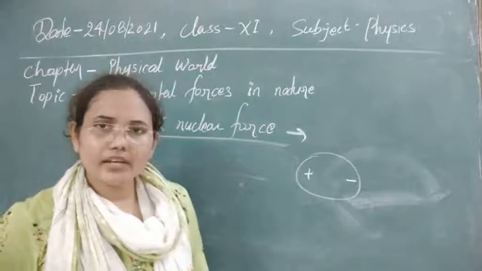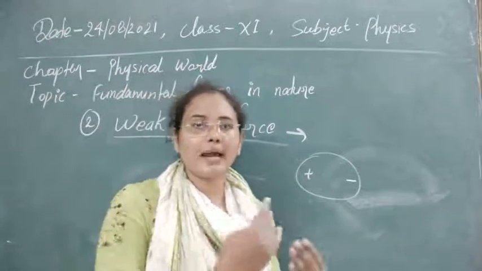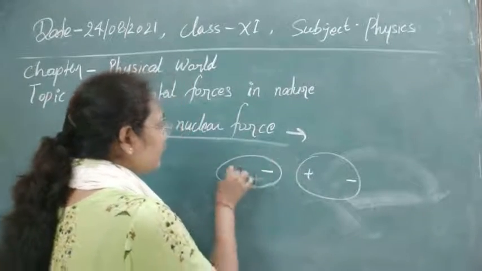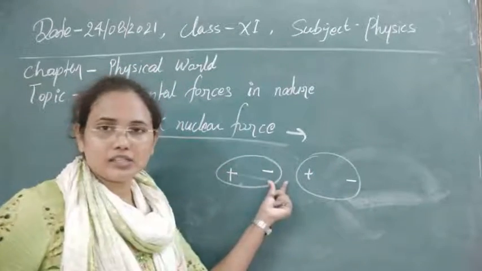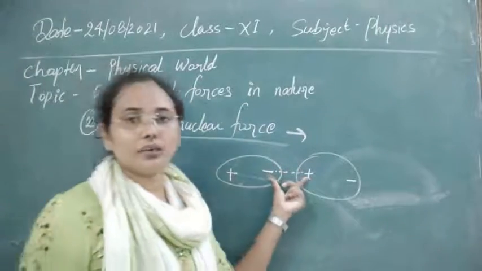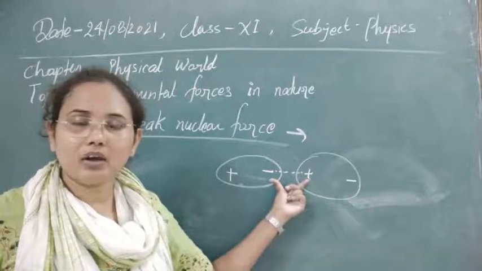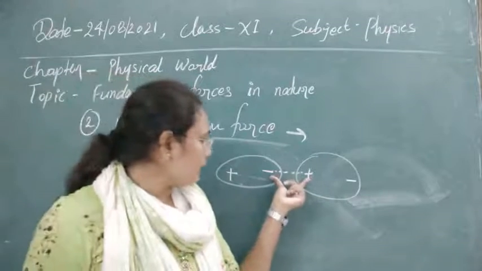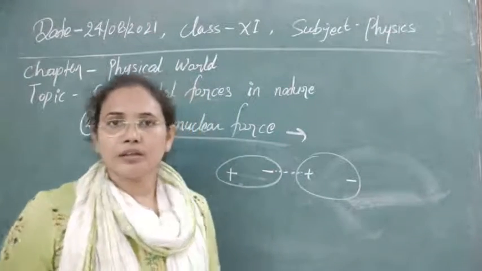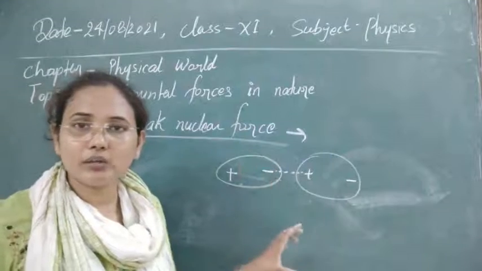Whenever polar molecules have to be bound together, the second molecule's negative side adjusts here, and you know that positive and negative charges are attracted together by Coulomb's law. So it means these two are bound together by simple forces. This is also called the weak forces that are binding together.